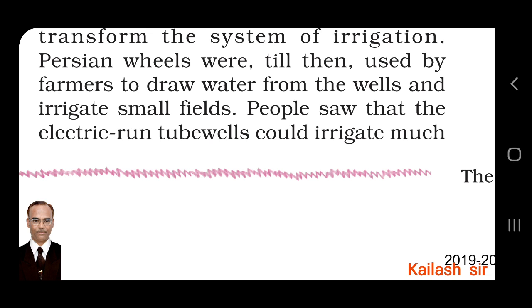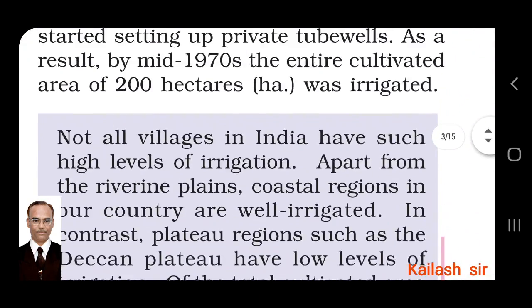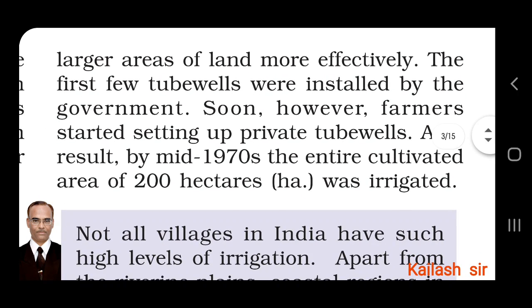People saw that the electric run tube wells could irrigate much larger areas of land more effectively. As water was available, larger areas could be brought under cultivation. The first few tube wells were installed by the government. In the beginning, the government invested and installed the tube wells for farming.